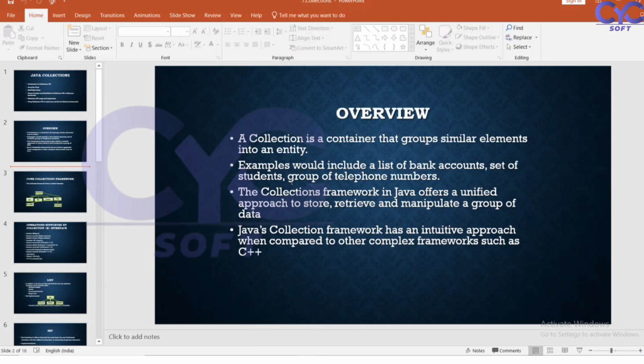What is an entity? Suppose I take a bank as an example. In a bank I have the account number, person name, and amount. The number will be integer type, the name should be character type, and the amount should be float type. So we have different elements.